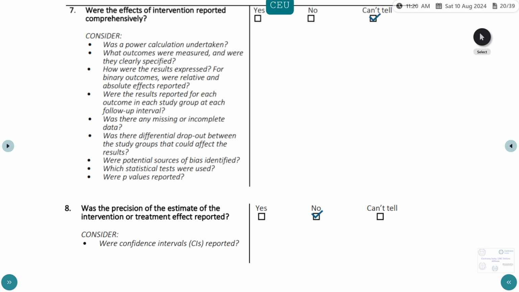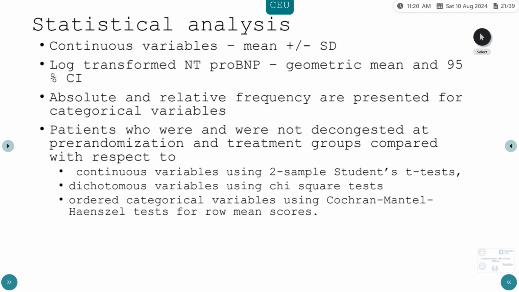Coming to the results, we want to know whether the effects of the intervention have been reported comprehensively and how precise the estimate of the intervention was. We'll look at these in the subsequent slides. First, a word on the statistical analysis.